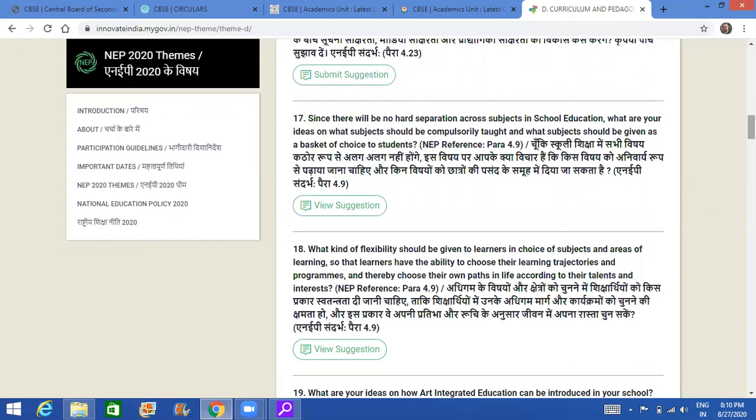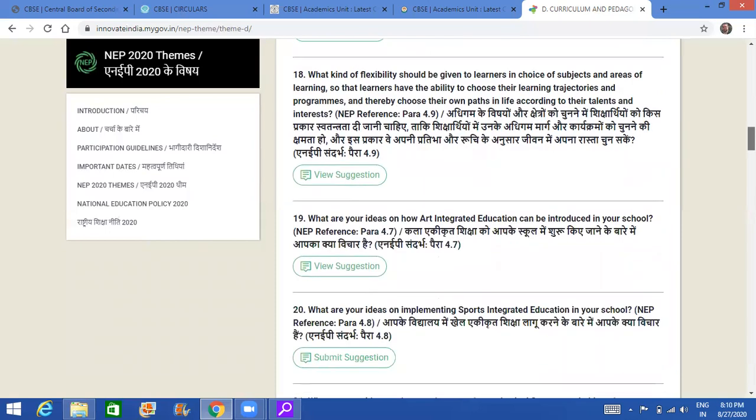तो अभी choices तो मिलेंगे. अब maths के साथ आप music भी ले सकते हो, art भी ले सकते हो. If you are a science student, आप chemistry के साथ कोई ऐसे subject जो traditionally non science subject है वो ले सकते हो, business studies ले सकते हो. So how are we going to do all this? आप उसमें suggestions दीजिए. So I am giving you just an idea. अब ये तो आपको ही सोचना पड़ेगा because you are all experienced educators. आपके पास बहुत सारी ideas तो होंगी.